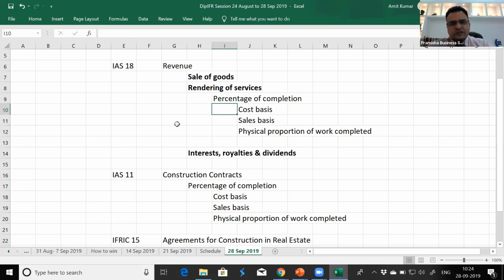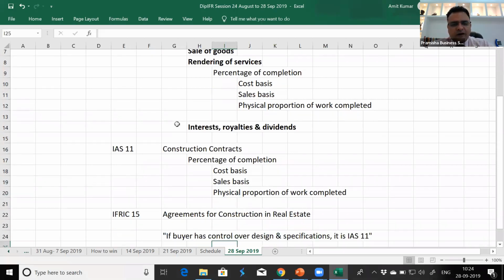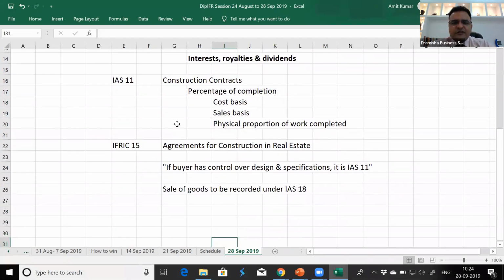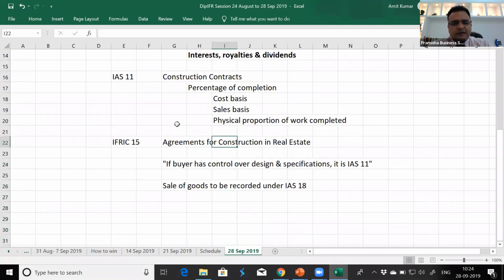So this confusion between rendering of services and construction activity was being used by some accountants to their advantage, because both had the same models, percentage of completion, and they could record it under either IAS 11 or 18. So this confusion was eliminated somehow by IFRIC 15, agreements for construction of real estate, which said that if the buyer has control over design and specification, now when the buyer has control over design and specification, it means the customer gives a plan to the contractor that this is what I want.